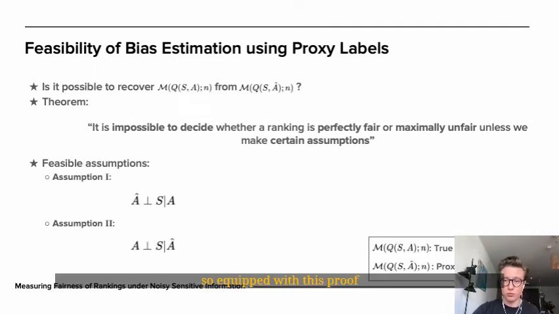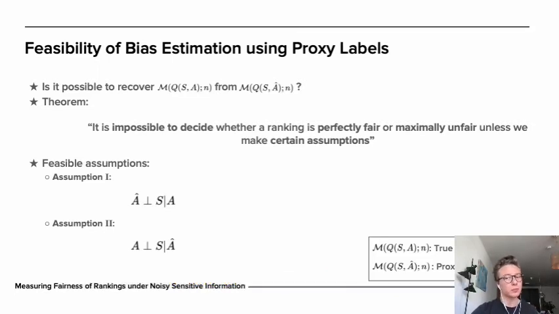So, equipped with this proof, we identify two assumptions under which we can compute the relationships between the true and proxy measurements. The first assumption imposes a conditional independence between A hat, the proxy labels, and S, the scores, given true labels A. We expect this assumption to hold if the proxy model is trained on features that are conditionally independent of the score, given the true values. One example is when we predict a person's gender from their name and compute their ranking score based on some cognitive tests that are unrelated to the name.